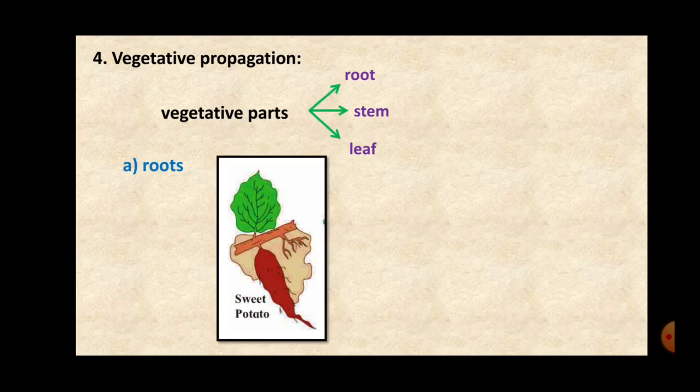The buds grow on the surface, and then they are cut into smaller pieces, and each piece having a bud is sown in the soil, and then from these buds the new plants come up. Okay, so such type of reproduction is called root vegetative propagation.